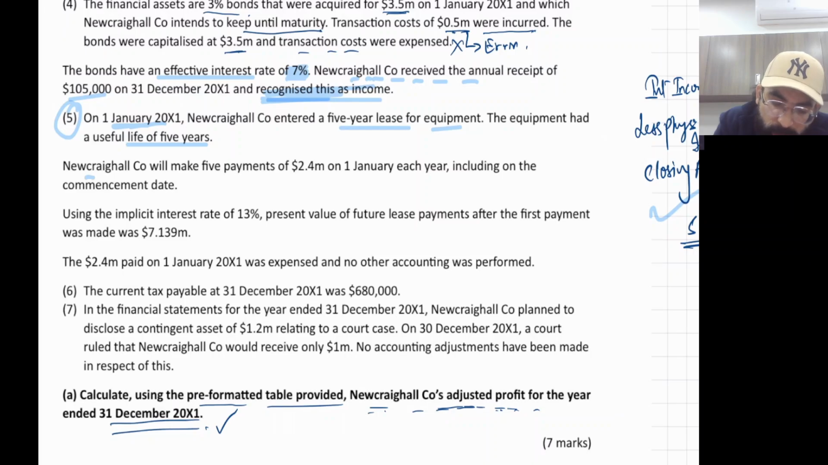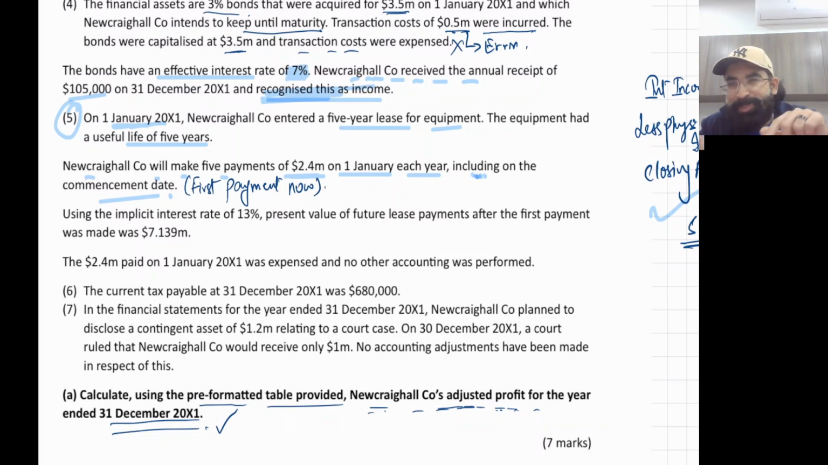Now the company will make 5 payments of 2.4 million on 1st January each year, including on the commencement date. That means the first payment is now. You better know this case. First payment now, an immediate payment. And from the next year, every year on the first day is the payment date.